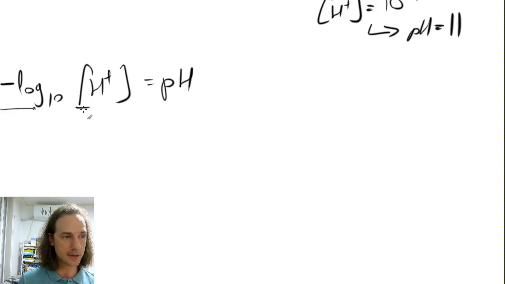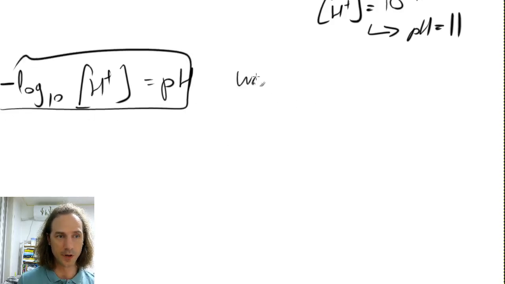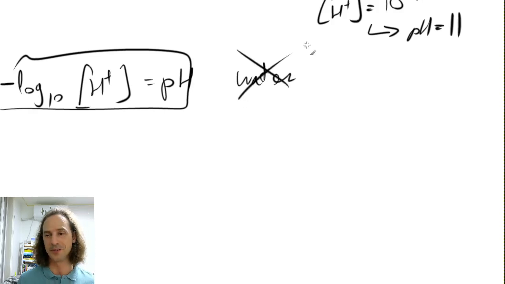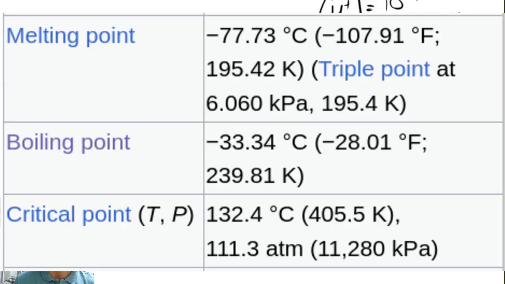There is nothing in this definition that says you have to be in water. Any solution where H plus ions can exist can be your medium, and where you can use pH. So let's say ammonia. Ammonia is a gas under standard conditions, but you can cool ammonia to, I don't know, minus 50 degrees Celsius, and it's probably going to be already liquid.